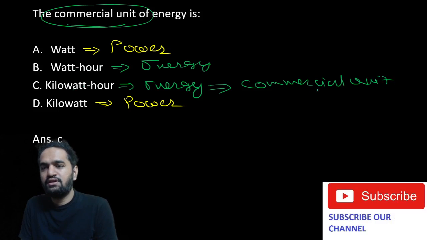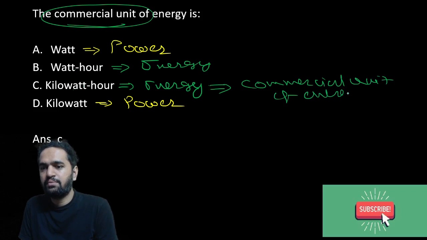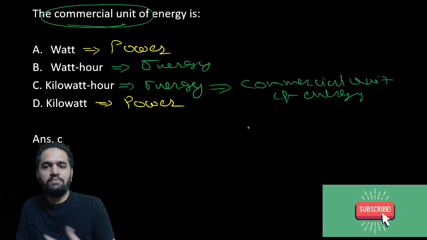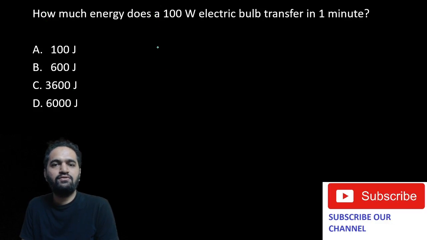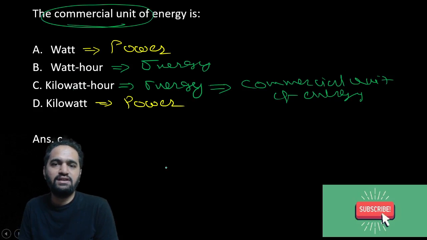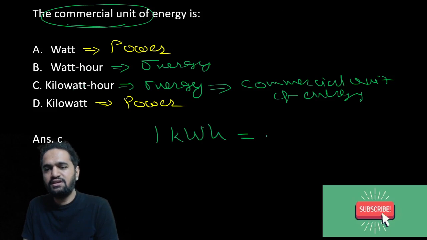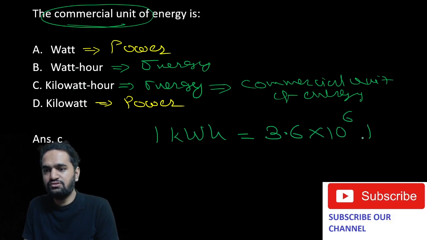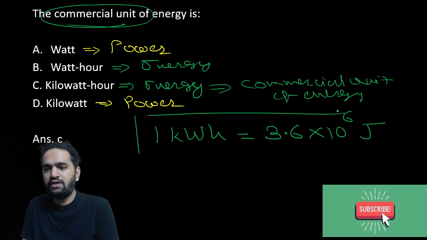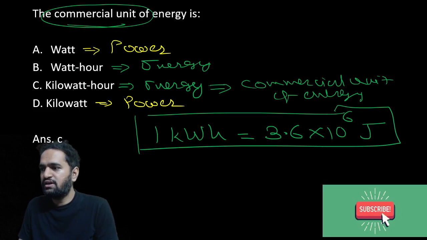Commercial unit of energy. And I hope you remember the relation between kWh and joules. One kilowatt hour, which is the unit of energy, is equal to 3.6 into 10 to the power 6 joules. This is one of the relations which you need to remember.